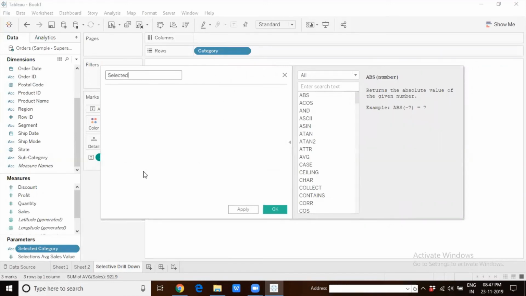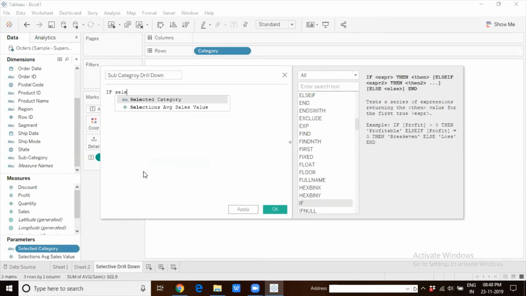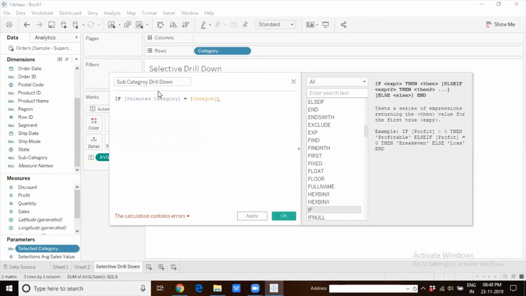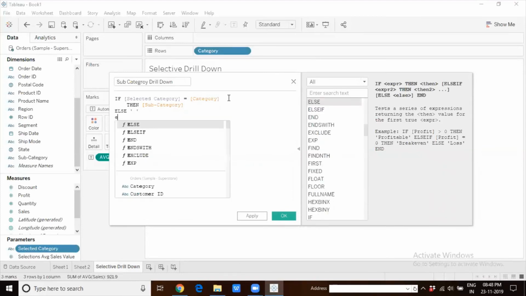Or maybe we want to drill down to subcategory level. So let's call it subcategory drill down. If what is selected on the selected category parameter is a valid field that is present in the category dimension, if the value in the parameter is a valid category, then I would like to look at the subcategories for that particular category. Else, I will simply leave it as blank and end the statement.